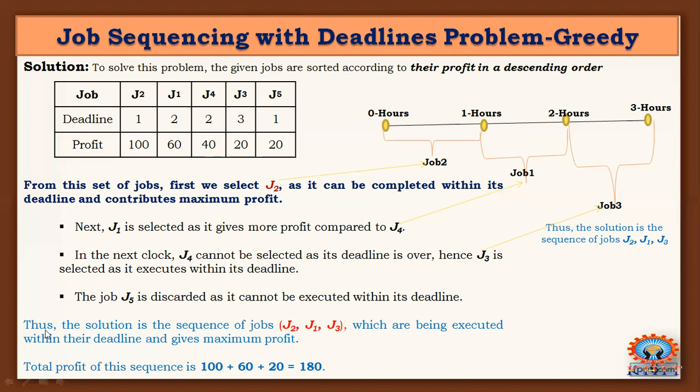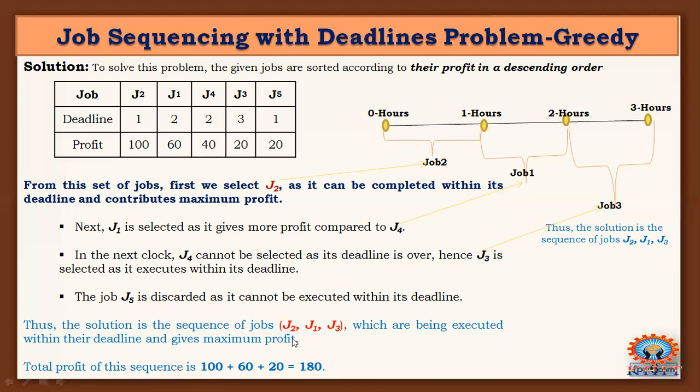So we get the best output if we select the jobs in the sequence: second job first, then first job, then third job. In this way, in sequential order, if you arrange the jobs which are executed within their deadlines, they will give the maximum profit. We need to find the total profit of the sequence as the sum of p_i x_i, that is p1 x1 plus p2 x2 plus p3 x3, and so on.